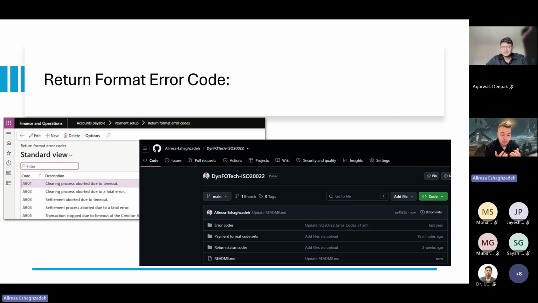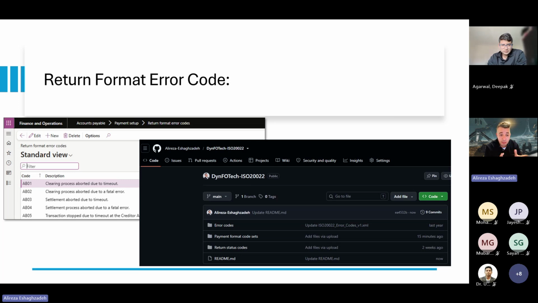As soon as you receive the file from the bank, let us say I have generated a file and sent it to the bank, the bank checks the file for syntax errors and finds, for example, that the beneficiary bank account is failed. So we need to have these codes and descriptions in finance and operations in case we import the settlement file or the payment receipt file, so we have a clear error message.